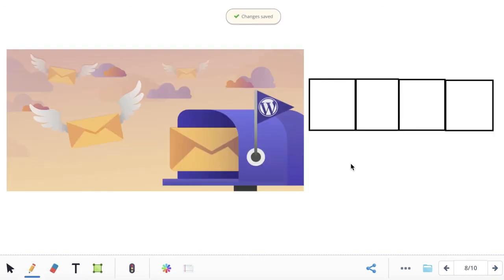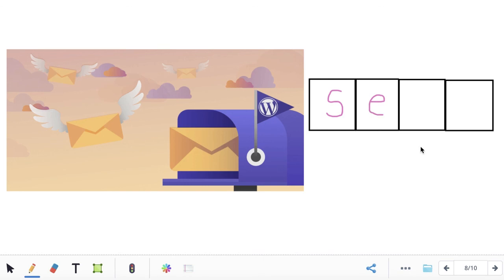Now look at this word. This picture is a picture of the word send. Sound out the word send with me. Ready? S-e-n-d. Send. What's the first sound you hear in the word send? S. What letter makes the S sound? S. What's the second sound you hear in the word send? E. What letter makes the E sound? E.